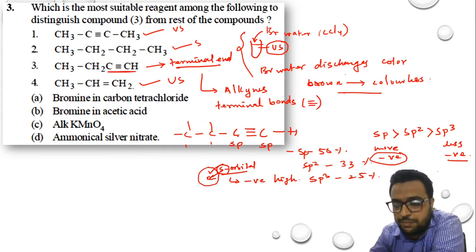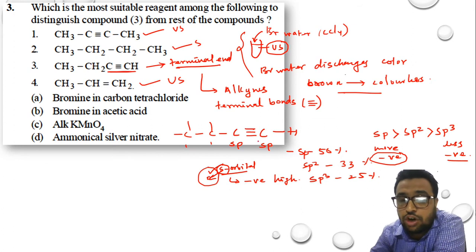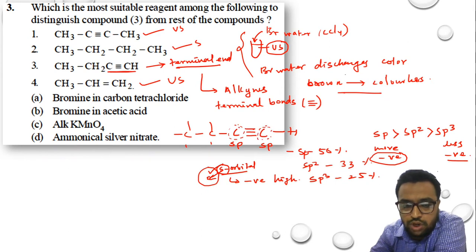Now, the concept which we are trying to imply over here is that the character is sp character. That means the S character is dominant over here. The carbon atoms which are present at the terminal alkyne are more negative when compared to this carbon atom.